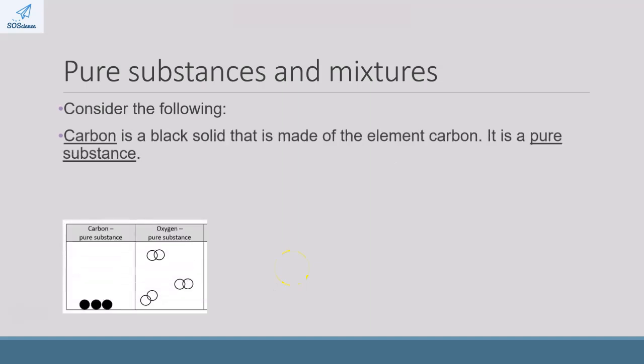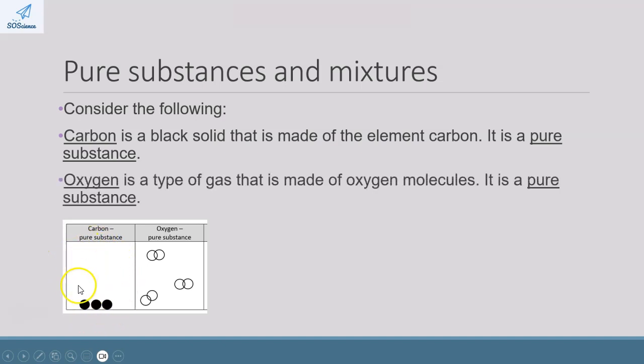So let's consider the following. Carbon is a black solid, and it is made up of the element carbon only. It is a pure substance. Oxygen is also a pure substance because it is made up of only O2 molecules. It's oxygen gas. It is a pure substance.